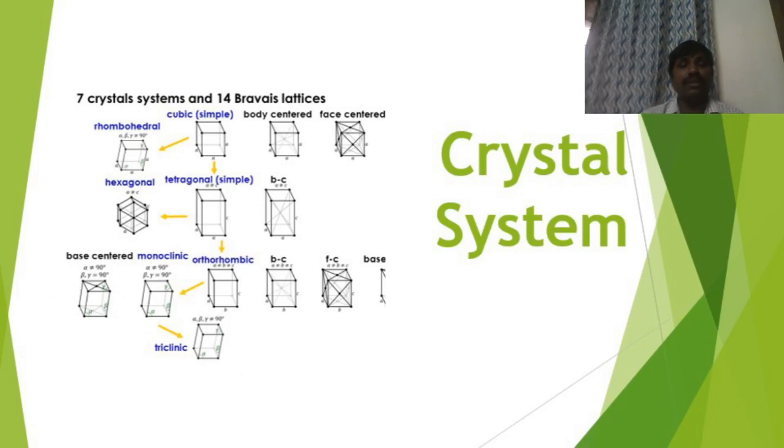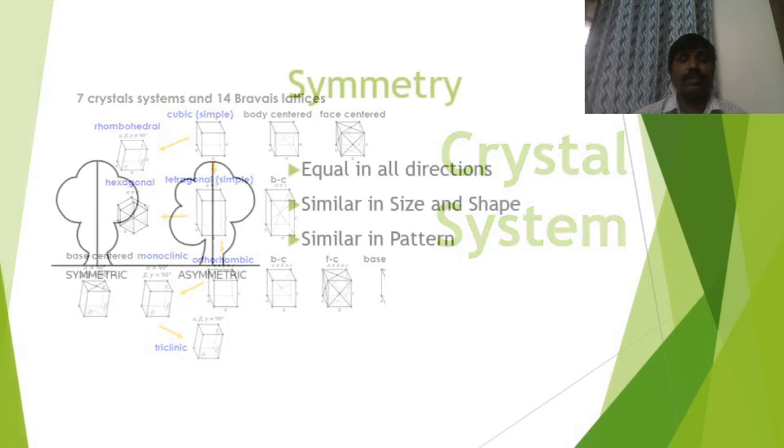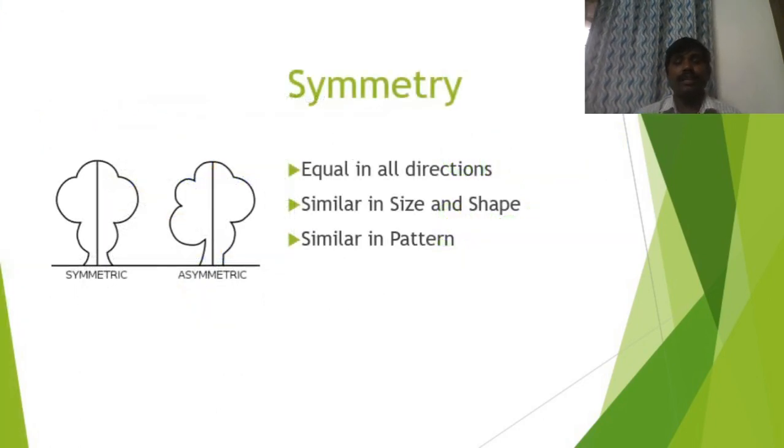The orthorhombic has simple as well as base centered, face centered and body centered. The triclinic has simple. So these are all the 14 Bravais lattices of a crystal system. So from this slide, you've learned that there are 14 Bravais lattices in crystallography.